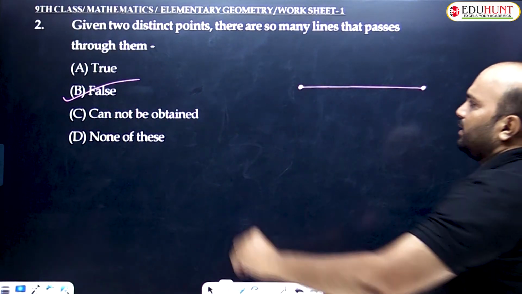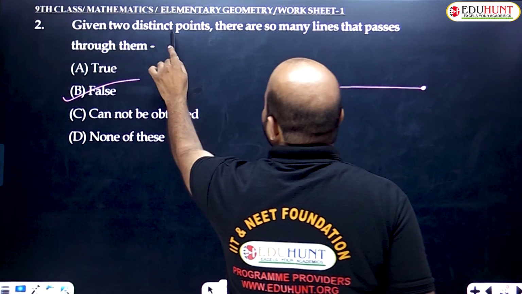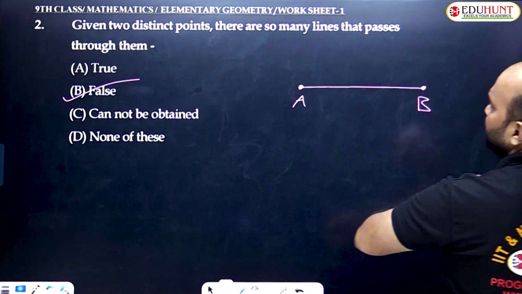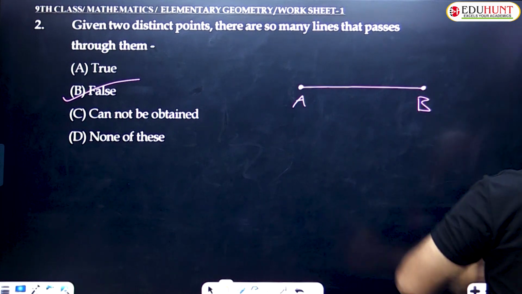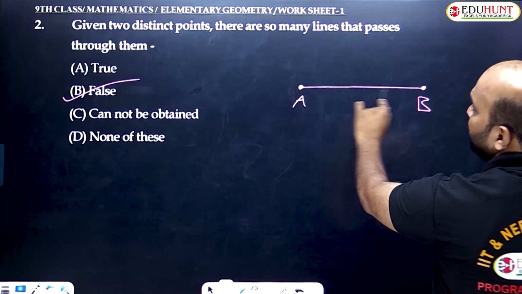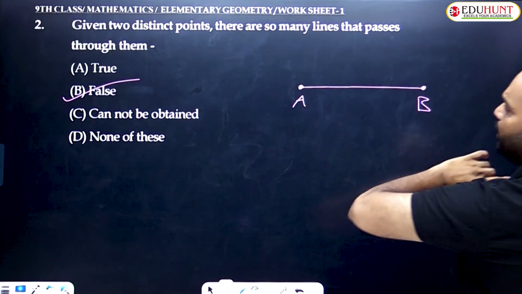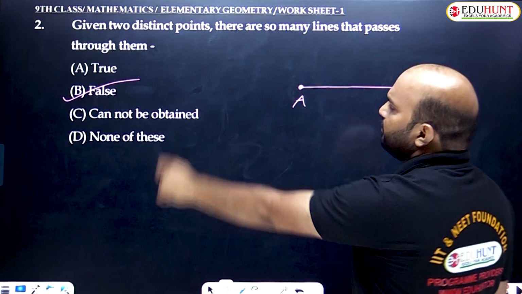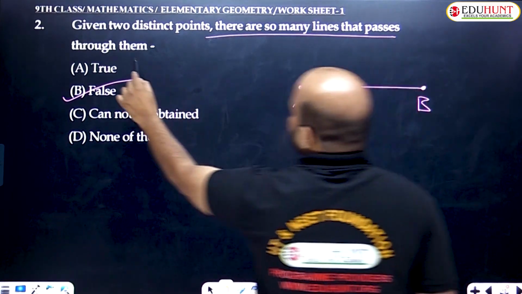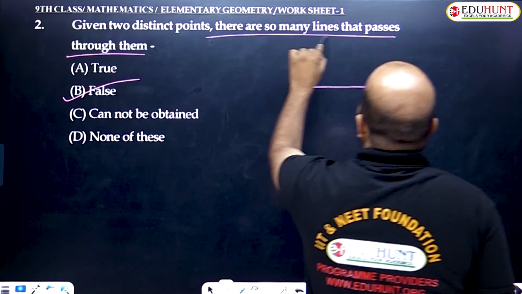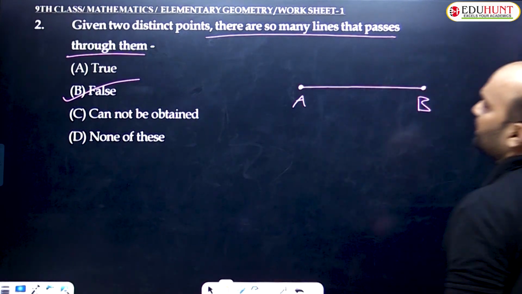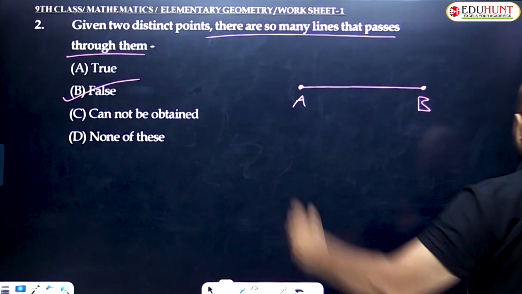So clearly we need to understand. Two distinct points are given. Let me take A and B as 2 distinct points. Through any 2 distinct points, only one line can be drawn. Am I clear? So option B, false. The given statement is wrong. It is not possible for so many lines to pass through. Only one line passes through distinct points. Am I clear? Option B is the right answer.